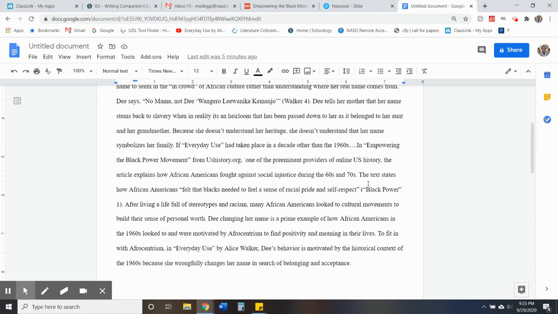Dee changing her name is a prime example of how African Americans in the 1960s looked to and were motivated by Afrocentrism to find positivity and meaning in their lives. To fit in with Afrocentrism in Everyday Use by Alice Walker, Dee's behavior is motivated by the historical context of the 1960s because she wrongfully changes her name in search of belonging and acceptance.